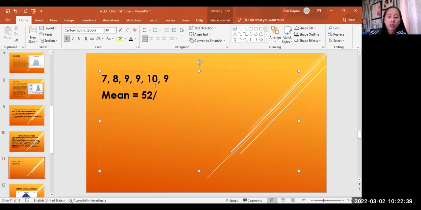6, ma'am. So 6, what will be the mean? So 52 divided by 6 will be 8.67. So that's our mean. Our mean goes here, right? It is in the middle, the balancing point. So it is at the middle, 8.67. All scores less than 8.67 go on this side. So what are the scores less than 8.67?